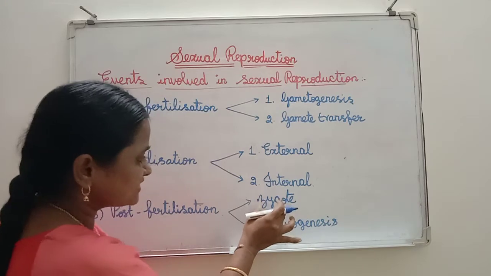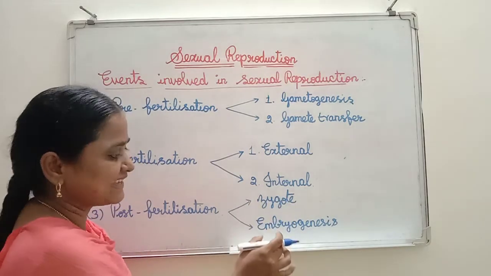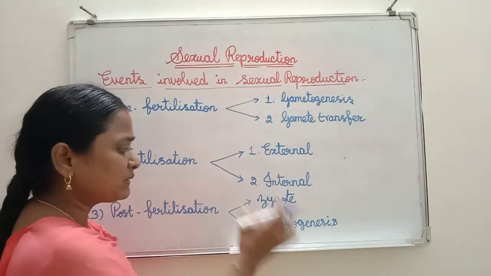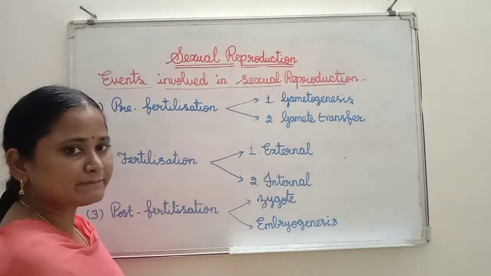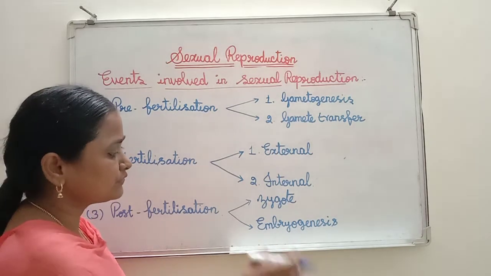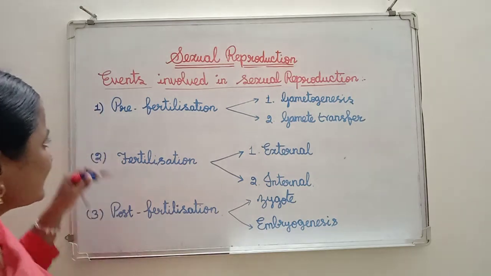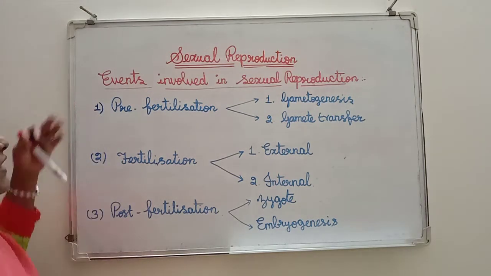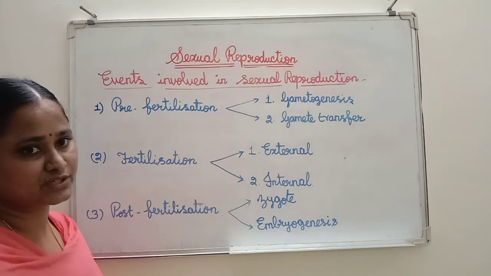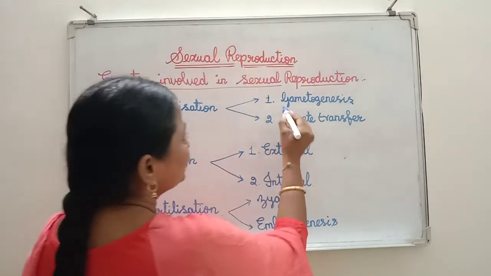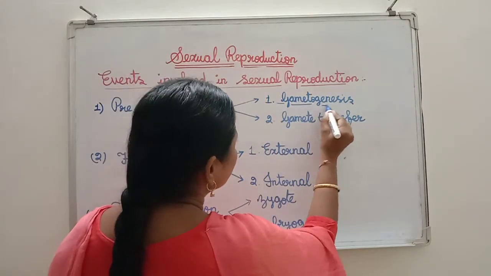So how this zygote will develop and produce the young one, then how this embryo will develop and produce the young one, during this what type of cell division is taking place. So these are the three events involved in the sexual reproduction. So now I am going to teach about gametogenesis.